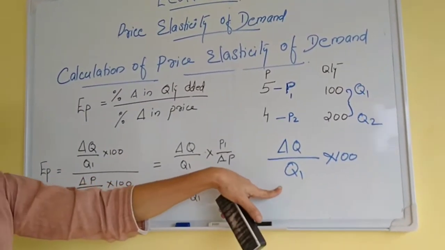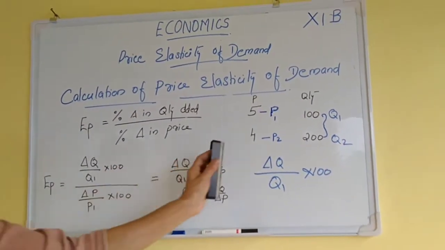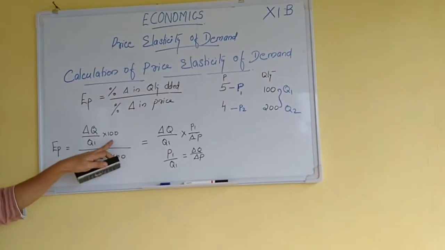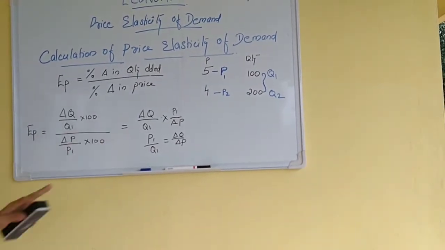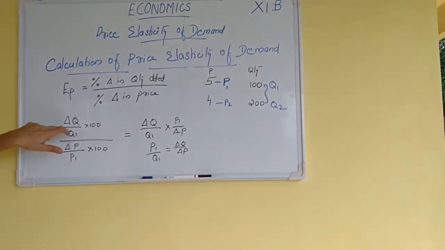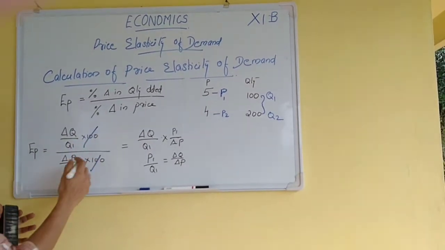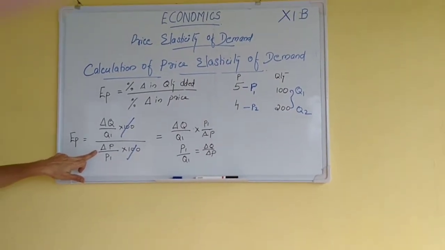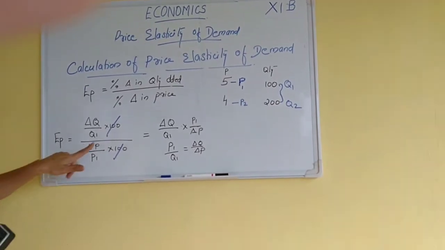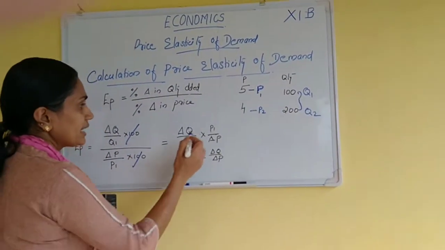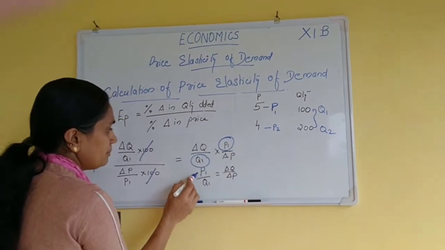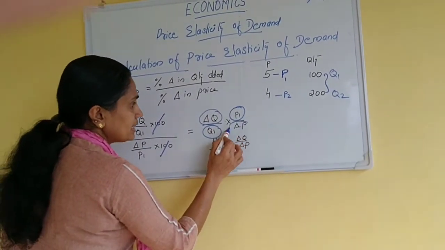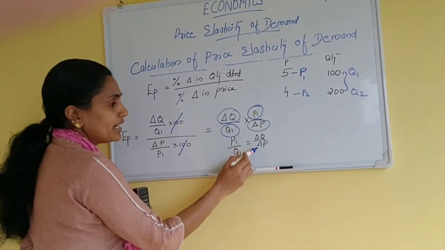I have already explained. When we rearrange this formula, both 100s will be cancelled. Then we get delta Q by Q1 into, by cross multiplication, P1 by delta P. Again we can rearrange this: P1 by Q1 into delta Q by delta P.